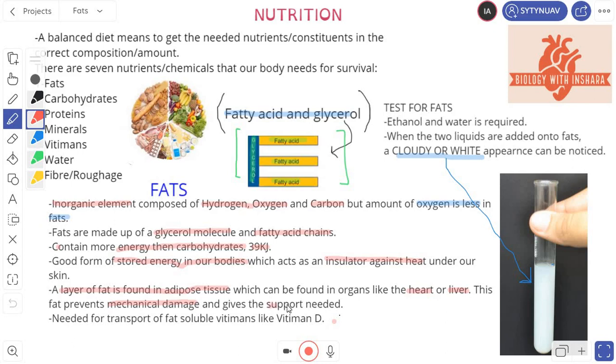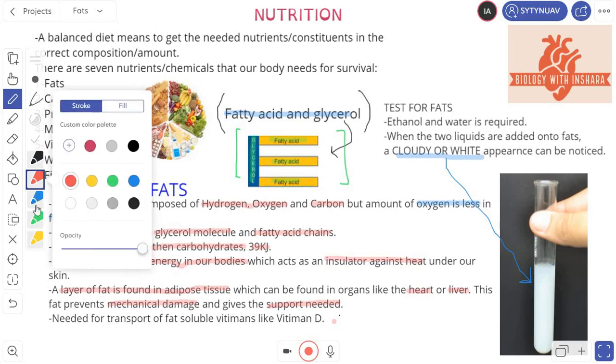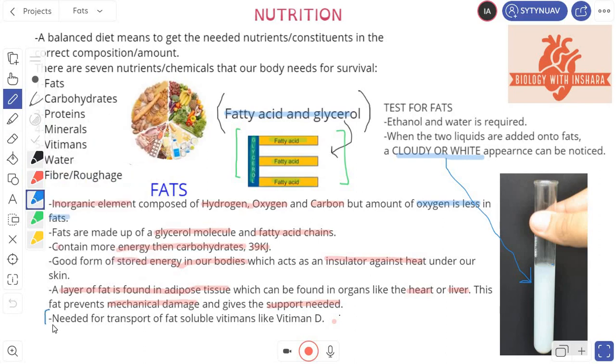Acting as a shock absorber, it prevents damage to those critically vital organs and gives it the support needed. Similarly, people who are obese or have a lot of fat under their skin, if you punch them or do something physically like attack them, their fat acts as a shock absorber. Okay, this is very, very important. I'm just going to underline this with this blue pen here. This last point here is very, very important.